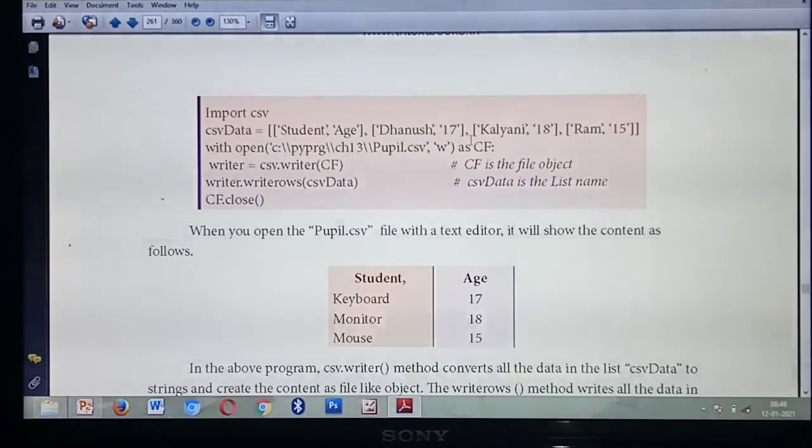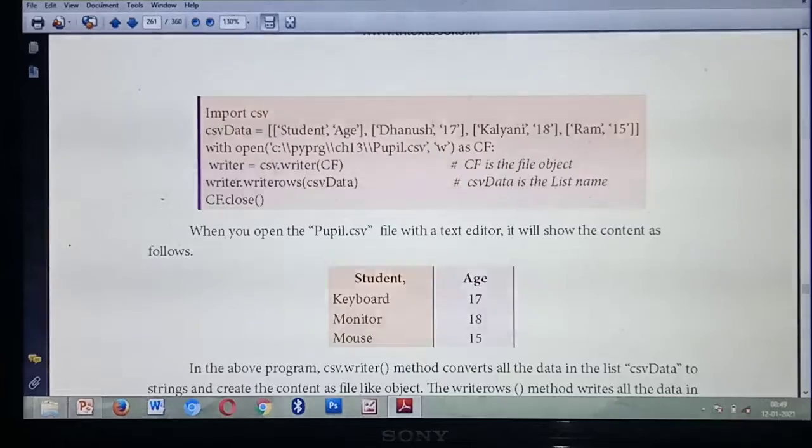That is called which one? Already you have studied the same question. A list presented inside another list is called a nested list. Okay. So here how many details are there? 1, 2, 3, 4. Four lists are there. And each list is separated by commas. So this is the input data.